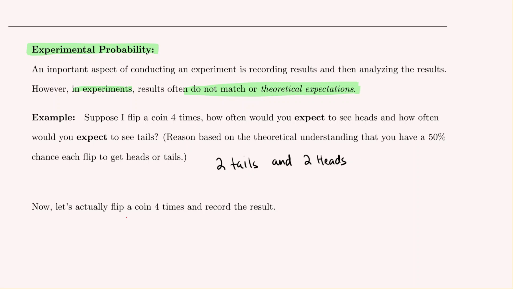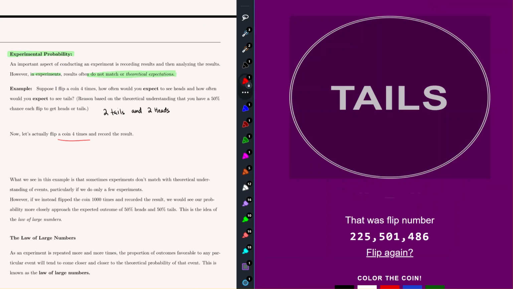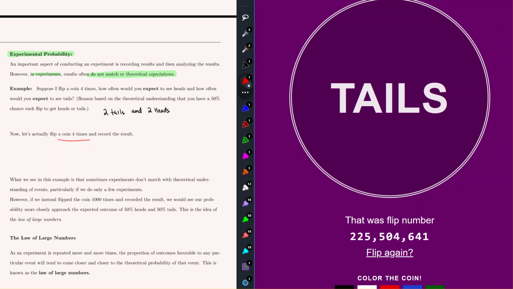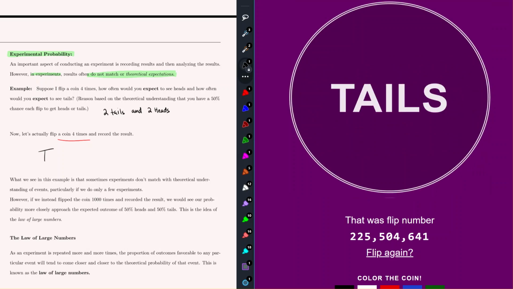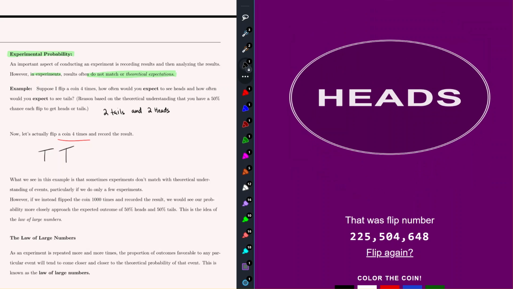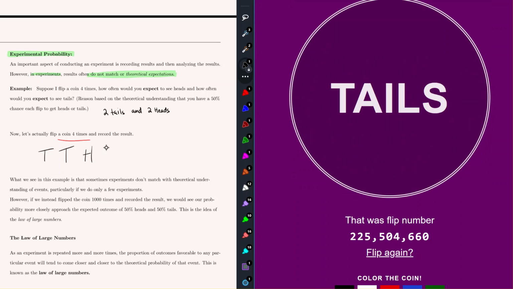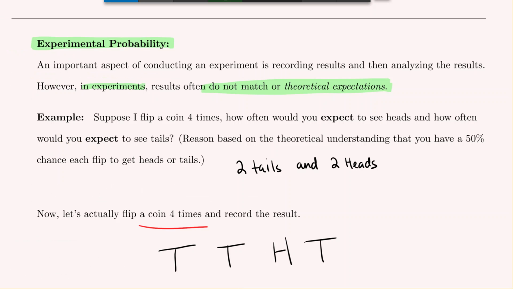Now let's actually flip a coin 4 times and record the result. So let's flip the coin for the first time. Okay, we got tails. I will record that. We'll flip the coin again. The second flip also was tails. Flip it again. Heads. And for our fourth flip, tails. So this was our experiment. We flipped a coin 4 times and recorded the results. And what we notice is in this experiment, I actually had tails occur 3 times.